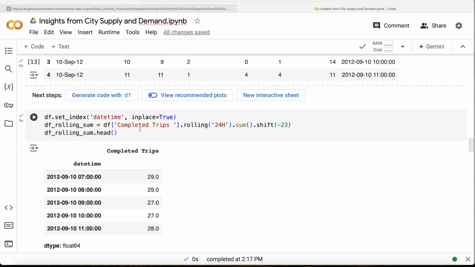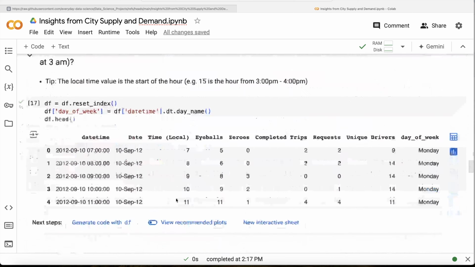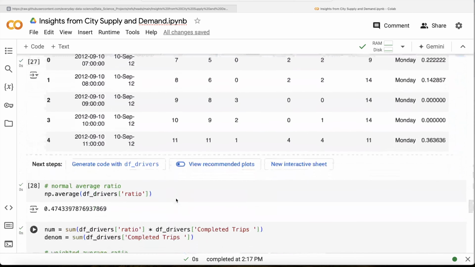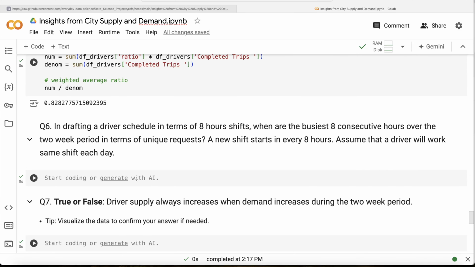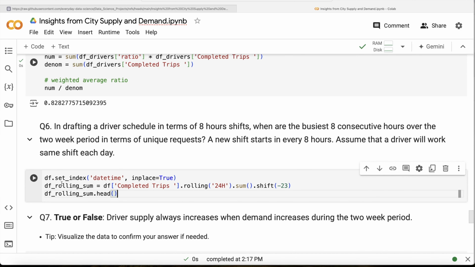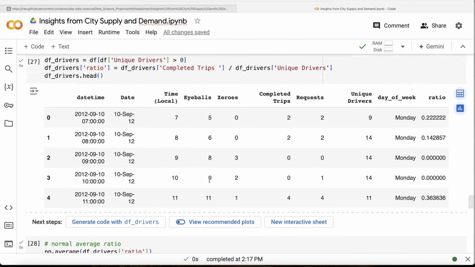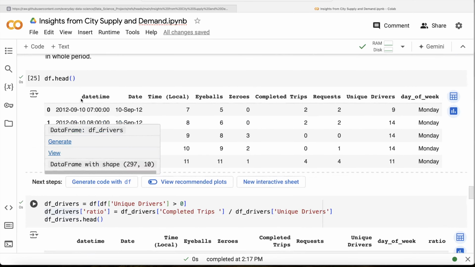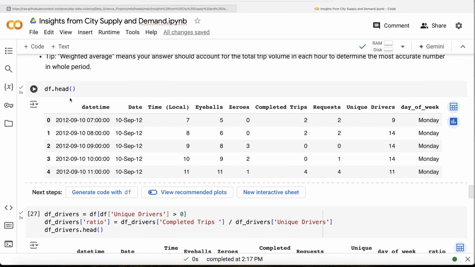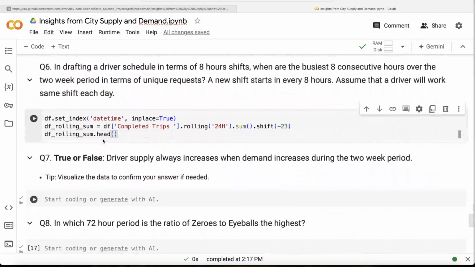So what we need to do in this case is again use the same code. That is why I have built this project using this trick, because it is very easy to extend to other questions. Let me just copy this, because it's kind of writing the same thing again and again. What we basically do in this question is again set the index to datetime, inplace equal to True. Why? Because if you look at this data frame, df, this is not an index right now, it is a column. So we set that as the index.